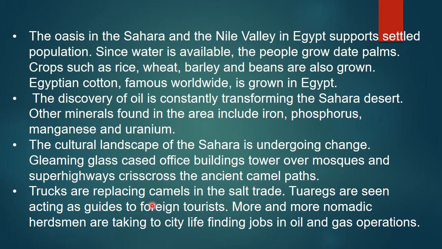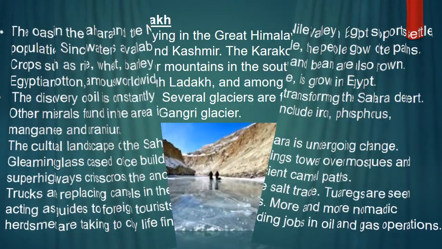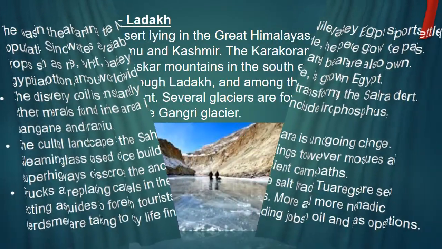Then locals are seen acting as guides to foreign tourists. Many tourists come to this desert for sightseeing, and the people there act as tourist guides. They explain the places and take the tourists around. More and more nomadic herdsmen are taking to city life, finding jobs in oil and gas operations. Okay, so that's all about the Sahara Desert.